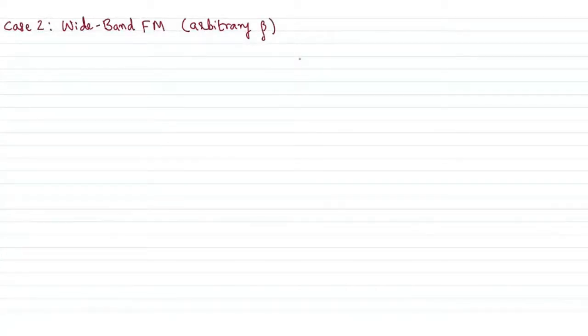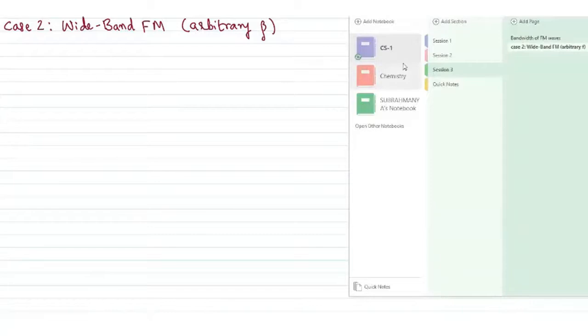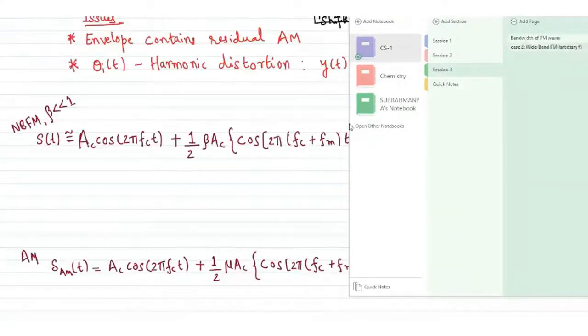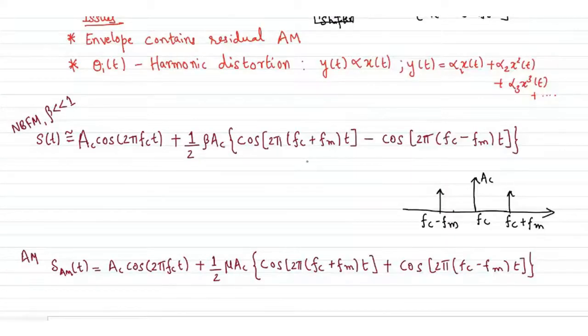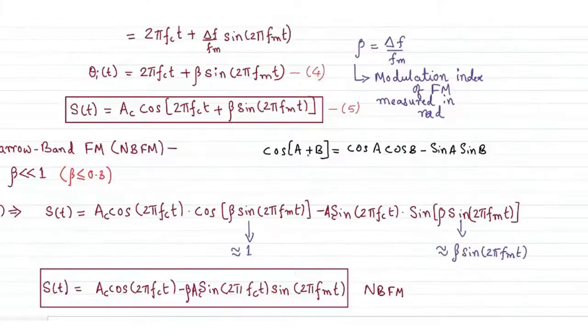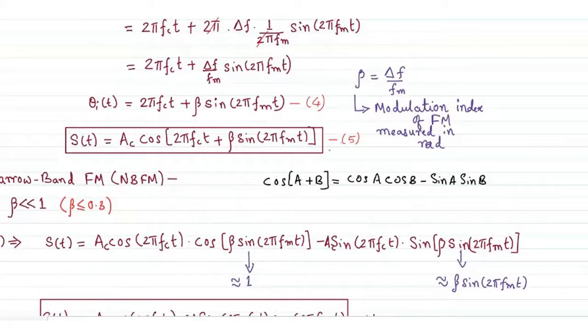So our starting point to find the frequency spectrum in any general case would be the expression that we have seen just in a previous part, where equation number 5 is a generic expression which doesn't involve any approximation.